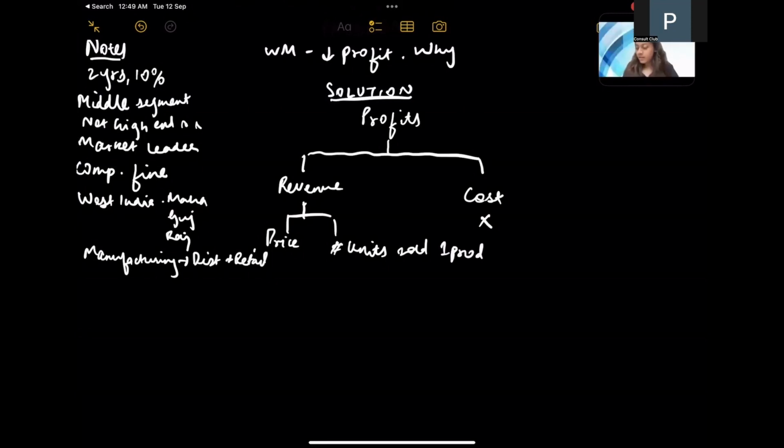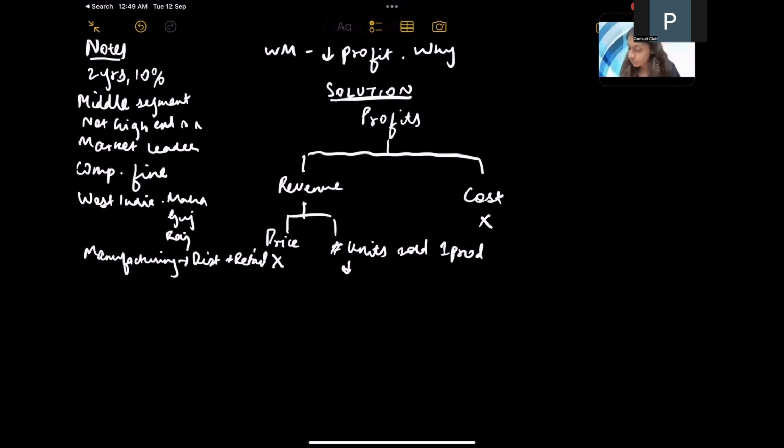Right. So, have we been seeing a decline in the average price? Or have we been seeing a decline in the quantity of units sold, which has been leading to a decline in the revenues of the firm? So there's been no changes in prices in the past couple of years. Understood. So, it's fair to assume that the quantity of units sold has declined, which has essentially led to a decline in the revenues.